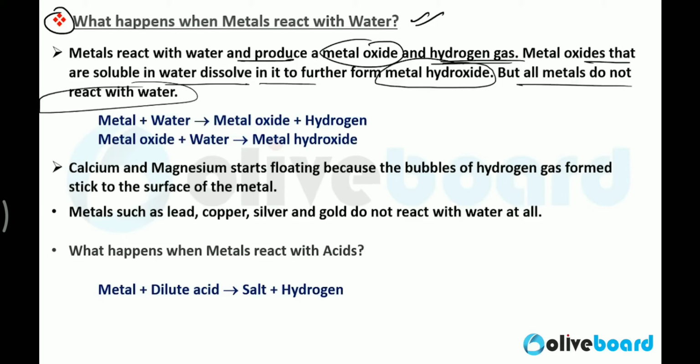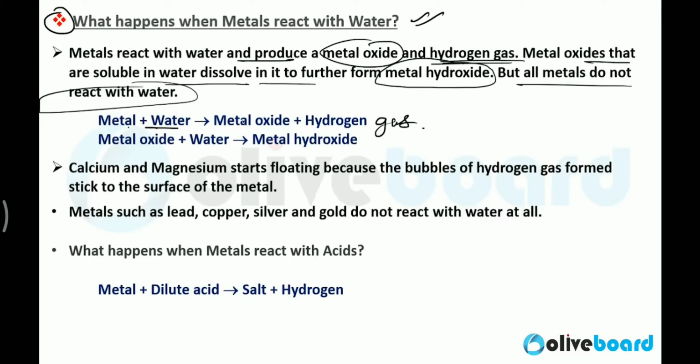There are so many metals which are very reactive towards water. When metal reacts with water, it will produce metal oxide plus hydrogen gas. But if the metal oxide which you are getting is also soluble in water, in that condition it will transform further into metal hydroxide.